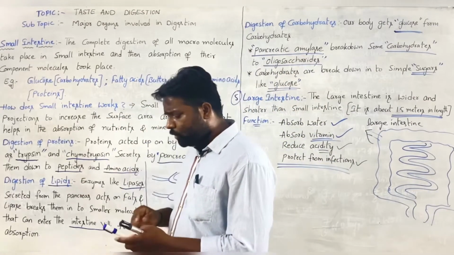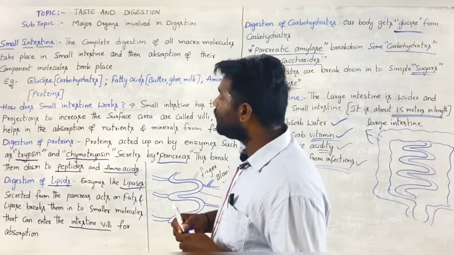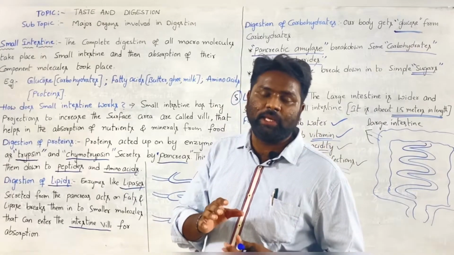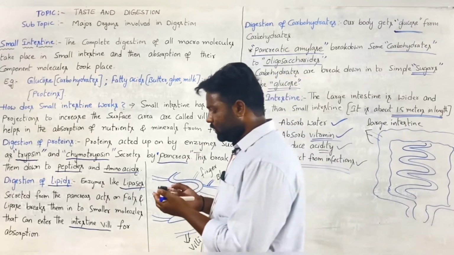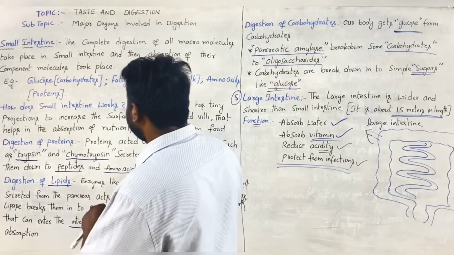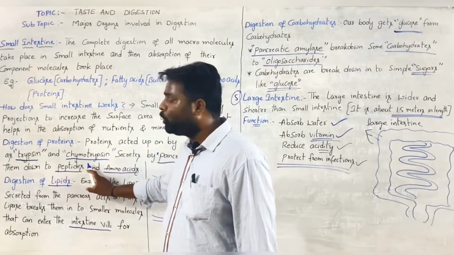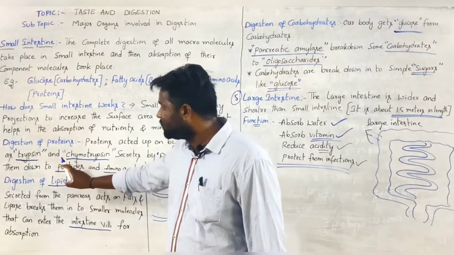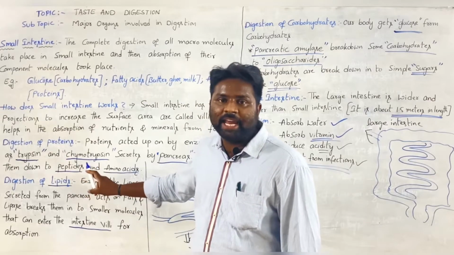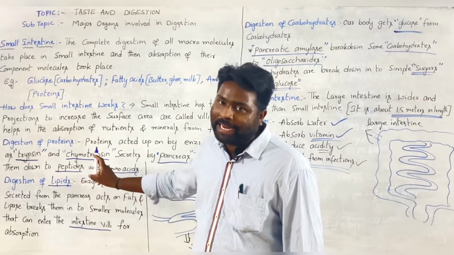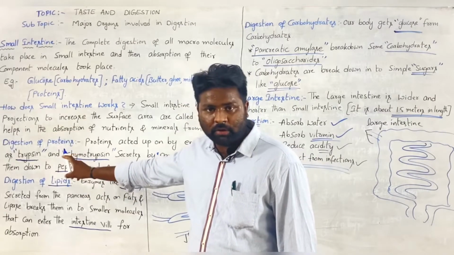These we have to keep in mind about the juices produced by the pancreas in the small intestine. In the digestion of proteins, trypsin and chymotrypsin are the enzymes secreted by the pancreas for the digestion of proteins present in our food.